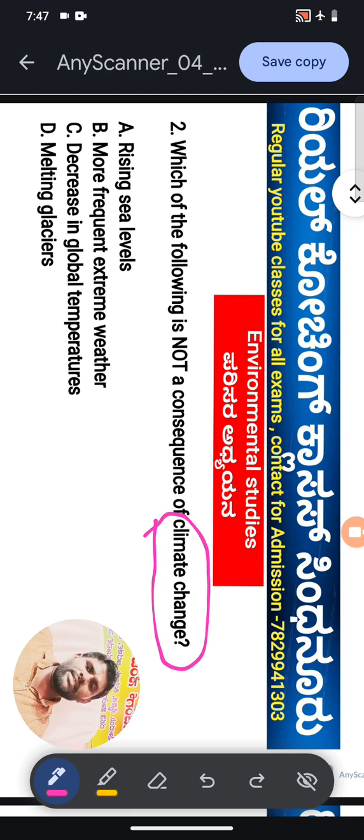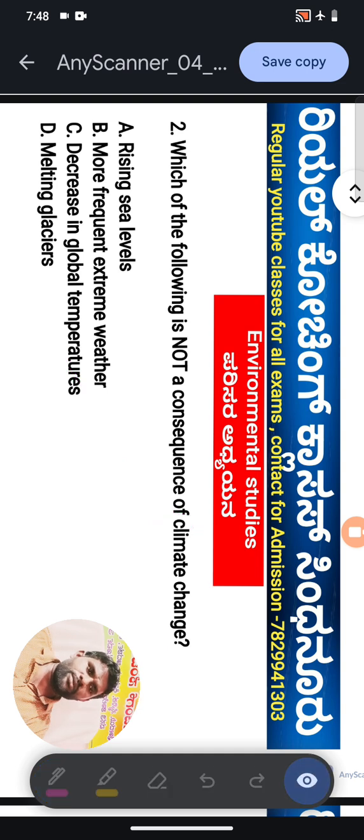The right answer is, dear students, option C. Decrease in global temperature is not a consequence of climate change. Decrease in global temperature. Option C is the right answer. Next question, I go with that.